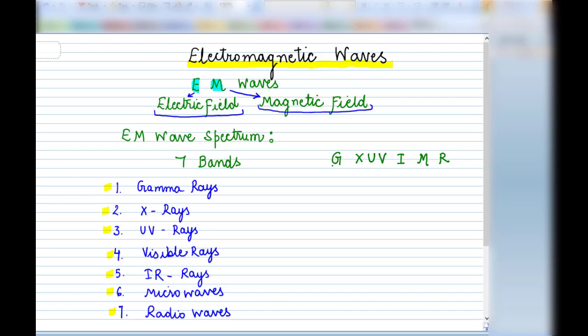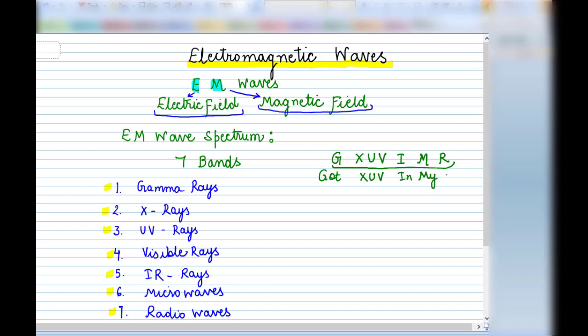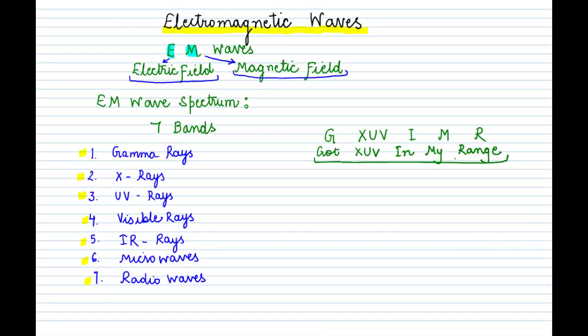You can remember this very easily if you make a tagline: got XUV in my range. XUV is a car. So, got XUV in my range. Just remember this tagline. You got an XUV car and that too in your range. It is very good. Congratulations, you got XUV in your range.